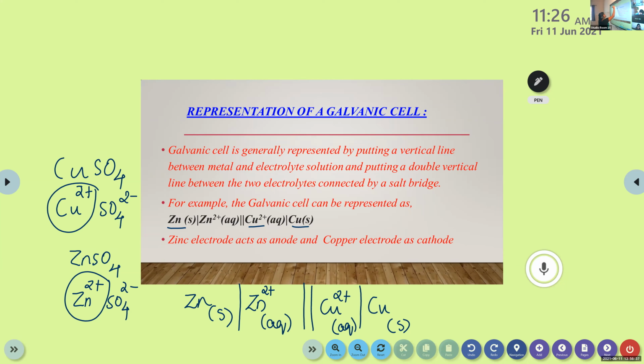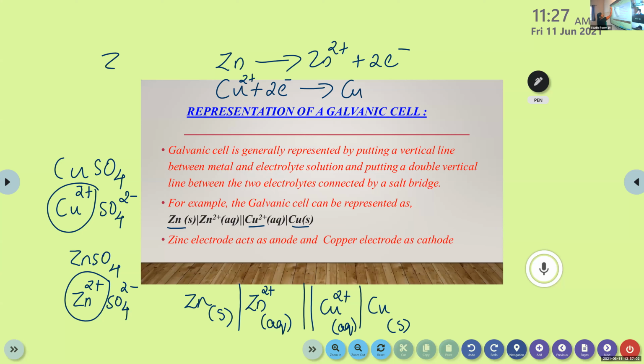In oxidation reaction, Zn gives Zn2 plus and 2 electrons, right? And in reduction, Cu2 plus and 2 electrons gives Cu. So here first zinc, after that Zn2 plus.